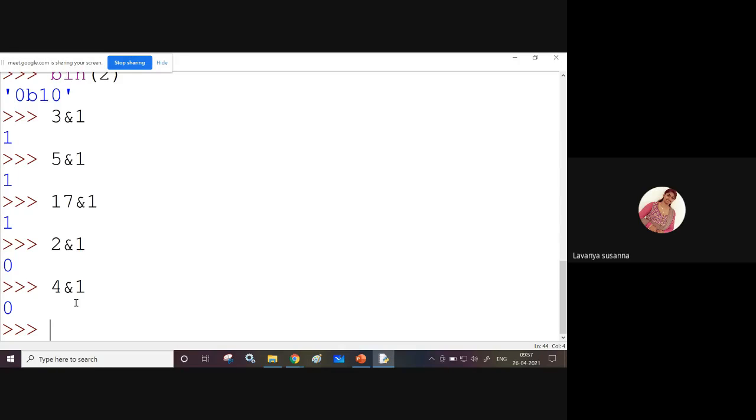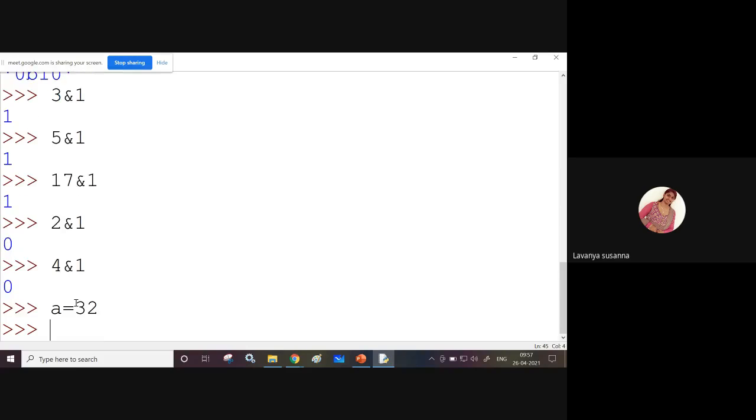For example, if you want to find whether a given number is a power of 2, see, 32 is a power of 2, right? Now, if you want to find whether 32 is a power of 2, just use the AND operation. How? See here, A equal to 32.